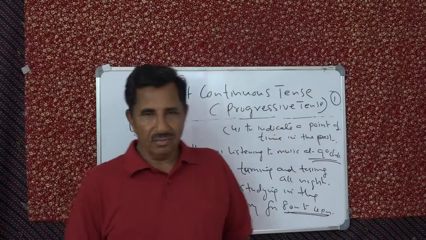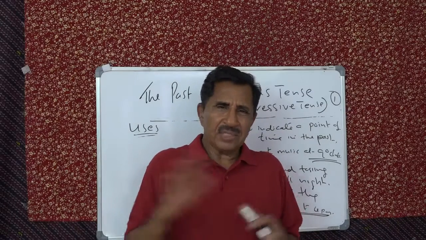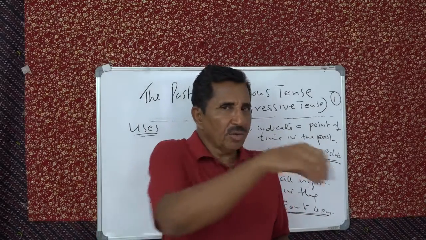So you have four ways of using this, almost with the same meaning. The basic meaning is the same, that is, ongoing action in the past.